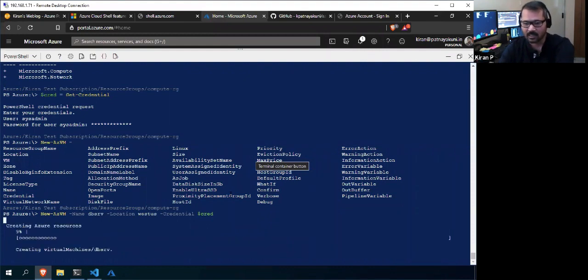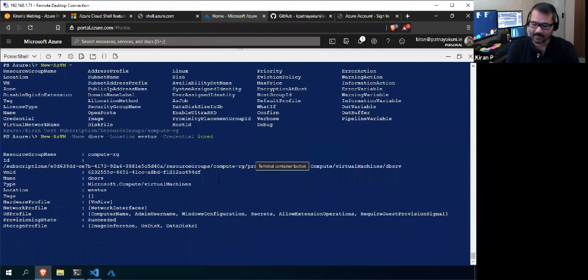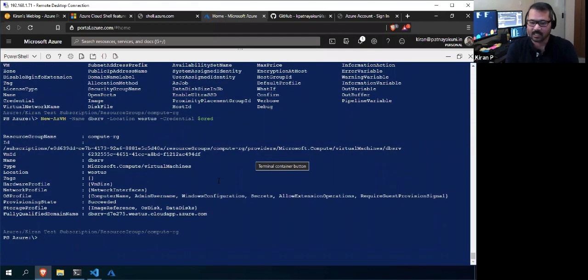I noticed that for resources you create from your on-prem or local environment, comparatively, the Cloud Shell deploys the resources even faster. I've noticed that many times. If you want, you can try that. All right, so this is so quick. It's not even a minute, I think. It has created one VM, the DB server VM, in West US location.